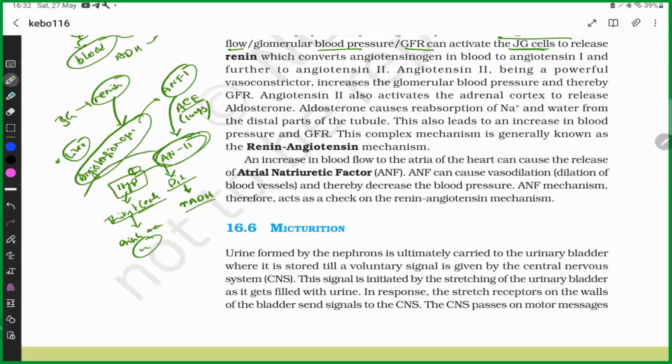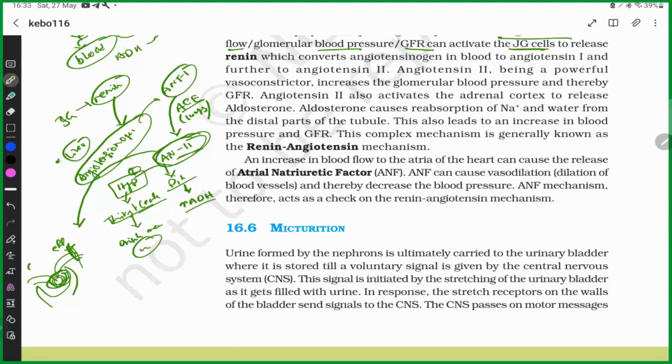Also, angiotensin 2: if this is the Bowman's capsule, this is the glomerulus, and this is the efferent arteriole, this angiotensin 2 constricts this efferent arteriole. If the efferent arteriole is constricted, the pressure in this area is increased.